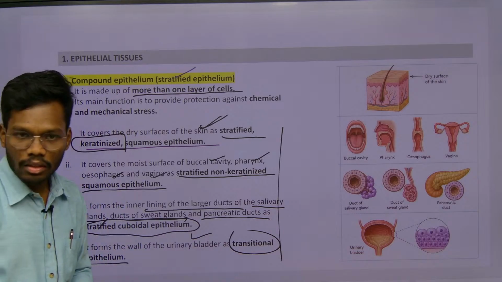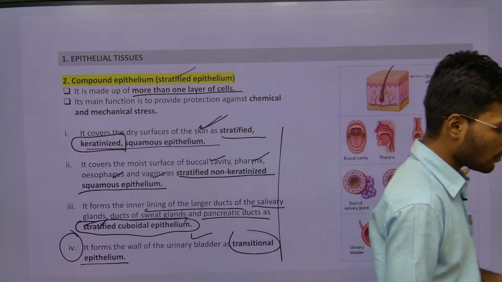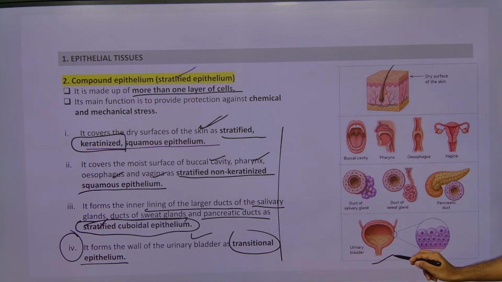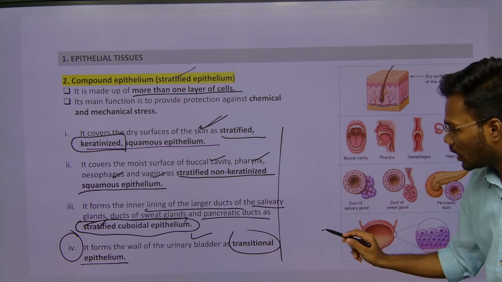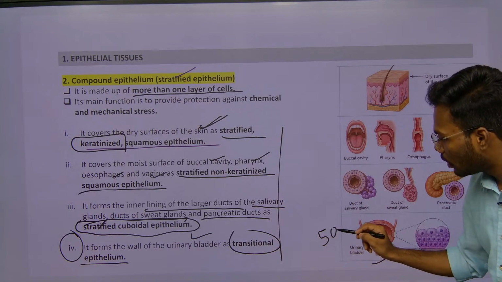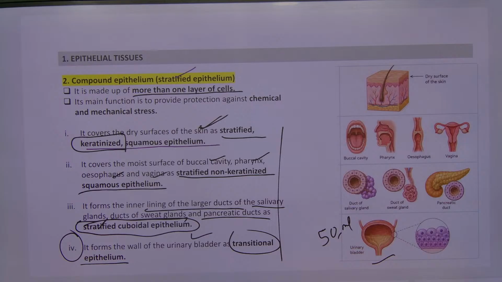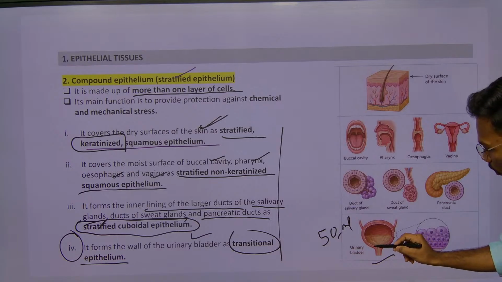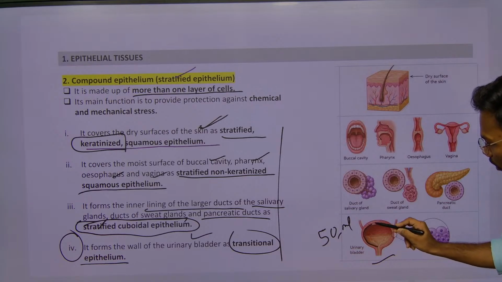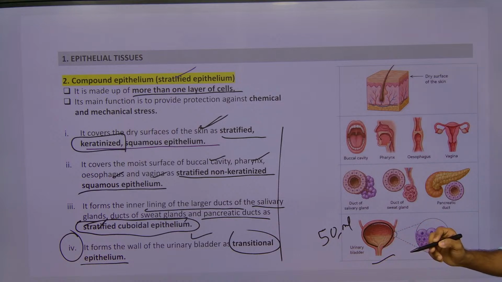The thing is, we have the urinary bladder, which generally has a capacity of, for example, 50 ml. Remember 50 ml of capacity. So this urinary wall is made up of this transitional epithelium. Whenever the bladder is getting full, what happens?